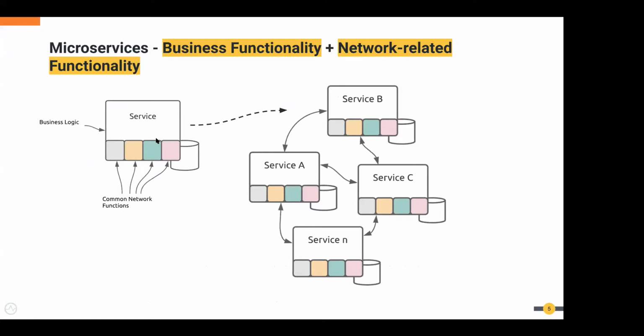In other words, if you build from scratch or use libraries to incorporate common network functions like monitoring, logging, and service-to-service communication, and bake all those capabilities inside the service along with the business logic, then we are introducing tight coupling between the business functionality and the network related functionality, and we have to incorporate a lot of code or configuration inside the service.